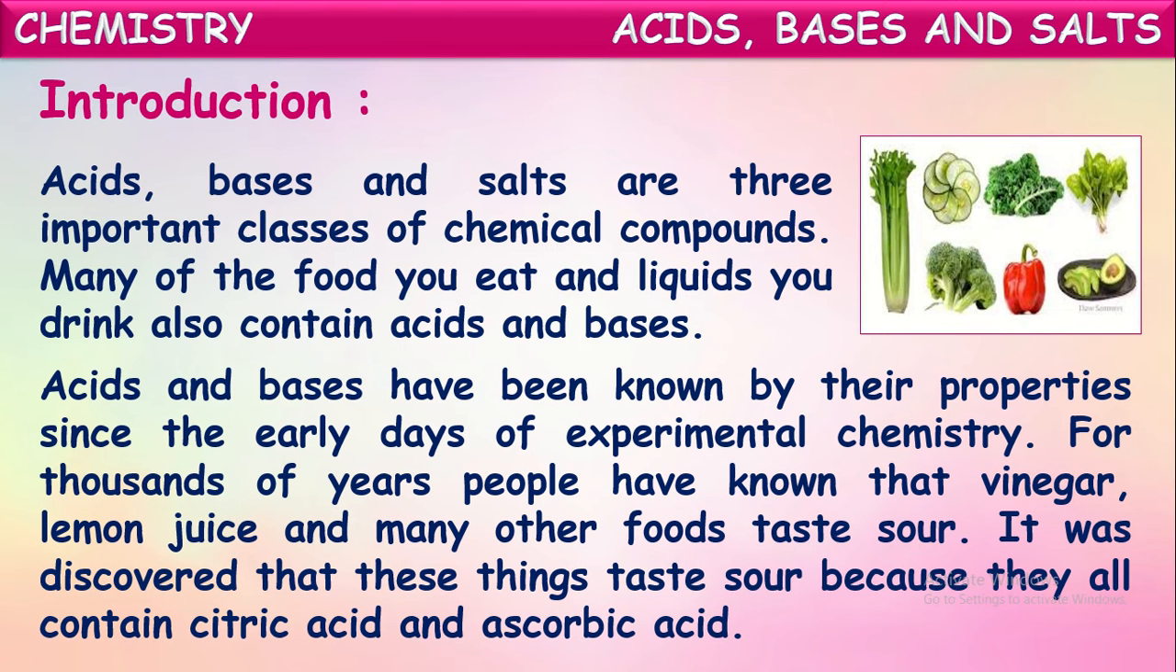Acids and bases have been known by their properties since the early days of experimental chemistry. Not only these days, from the earlier days onwards, acids and bases have been known to human beings based upon their properties. For thousands of years, people have known that vinegar, lemon juice, and many other foods taste sour. Do you know that? Yes, lemon juice, vinegar, orange juice, and some other food items like tamarind all taste sour. This was known for thousands of years.